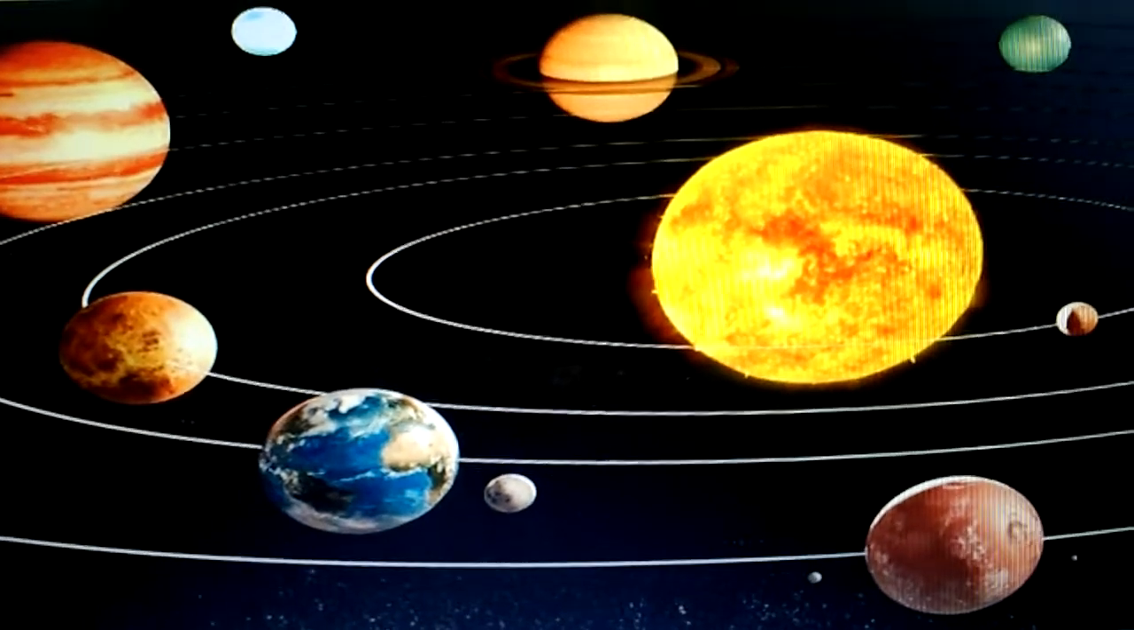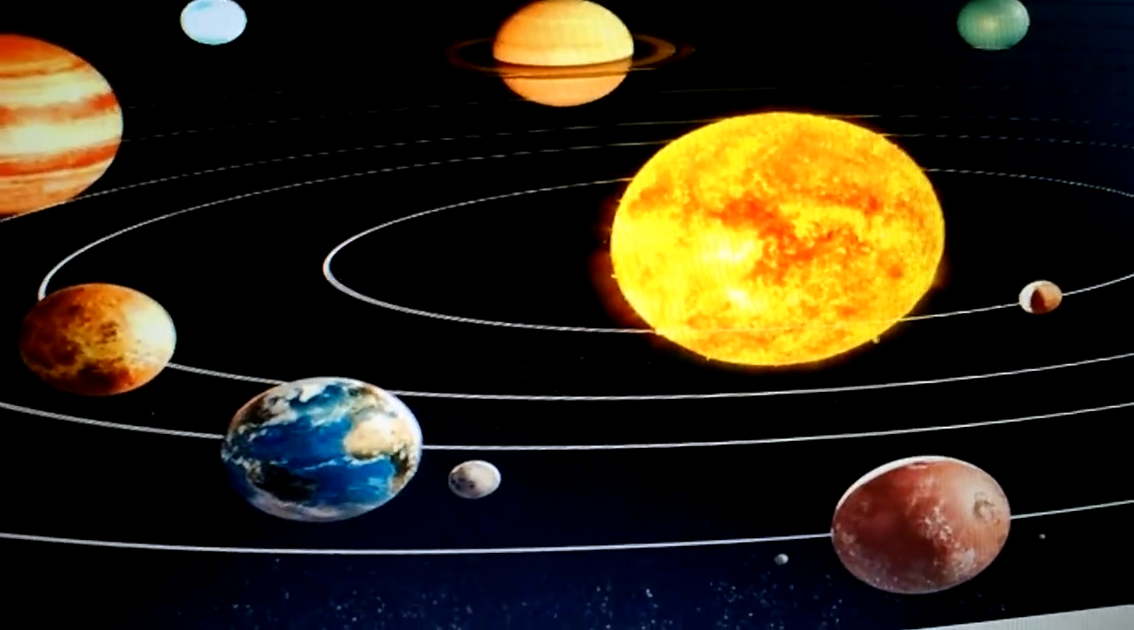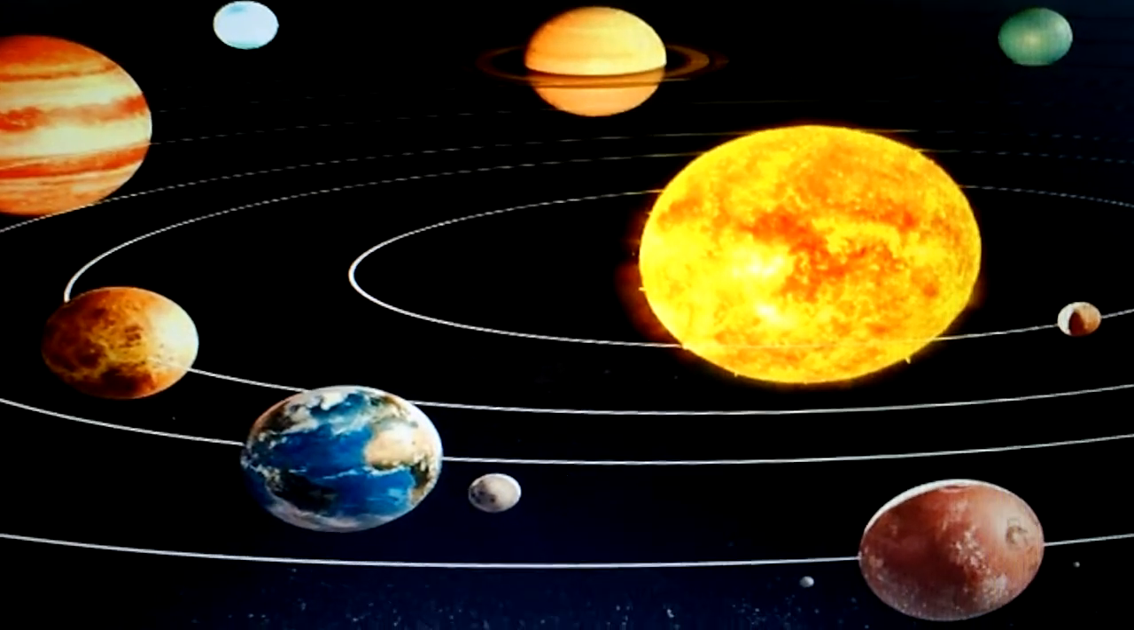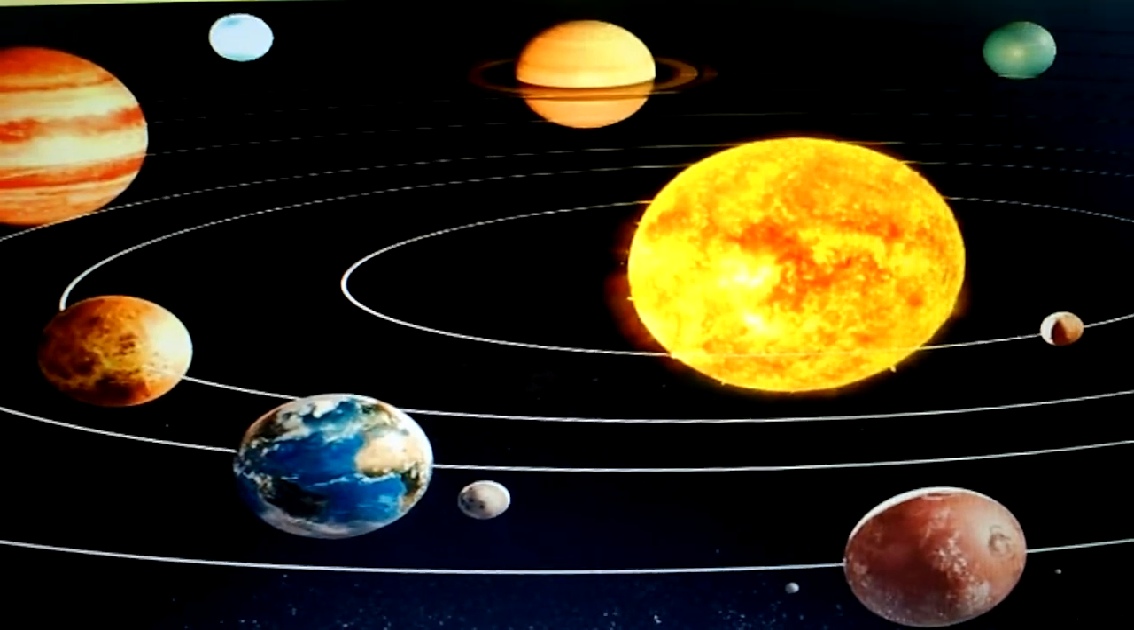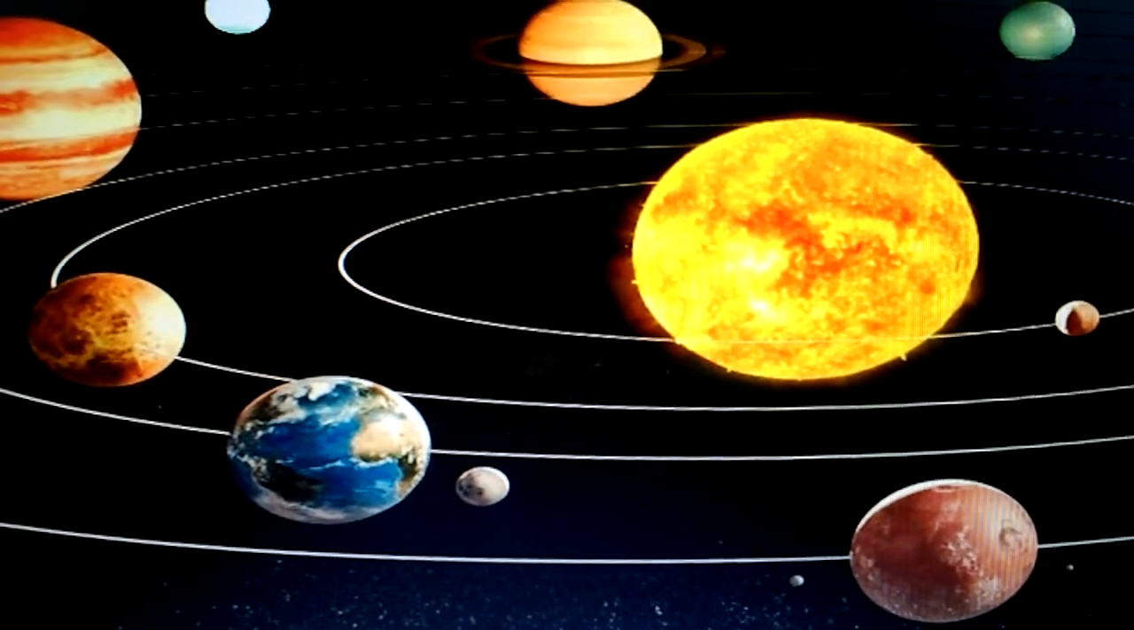Here you can see the solar system. The solar system consists of 8 planets. In the middle you can see the Sun, and all 8 planets are rotating around the Sun.